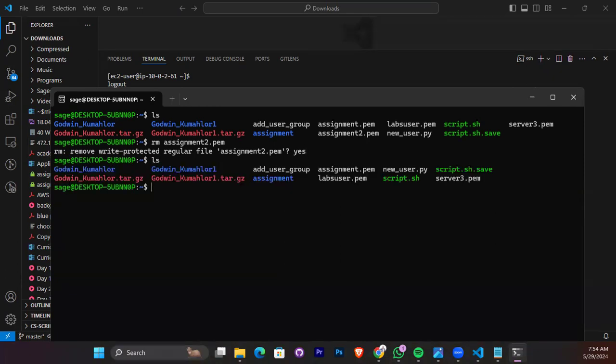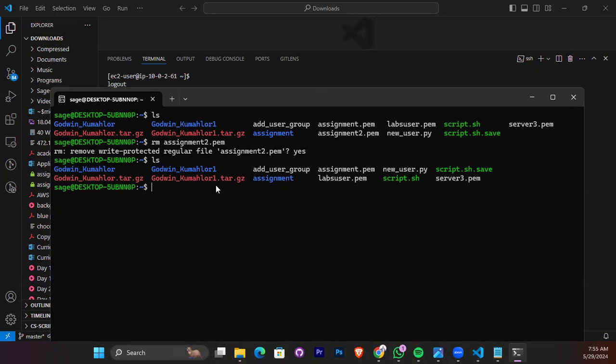Oh no, you can delete it. It's gone. It's just prompting you that it's write protected. So do you want to delete it? Is it gone? It's gone. I just said yes, and it's gone. I'm sure you did write protected permission on it. That's why it was showing, because we did a small change.